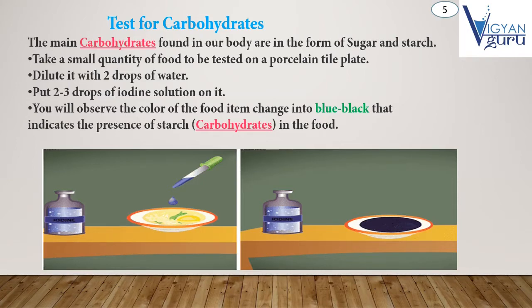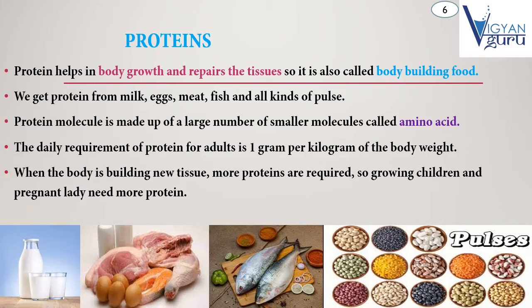And next topic is protein. First of all, what is protein? Proteins help in body growth and repair the tissues, so it is also called bodybuilding food. Okay, we get proteins from milk, eggs, meat, fish and all kinds of pulses. A protein molecule is made up of a large number of smaller molecules called amino acids. So amino acid is called the unit of proteins. That means the unit of proteins is amino acid.